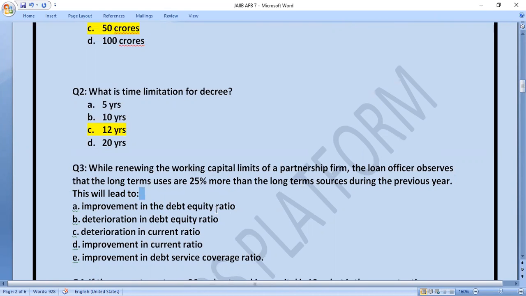Improvement in the debt equity ratio, deterioration in the debt equity ratio, deterioration in current ratio, improvement in current ratio, improvement in debt service coverage ratio. Let's see what is the right answer of this question. And the right answer is C, that is deterioration in current ratio. Because friends, here what is happening? Long-term uses are 25% more than the long-term sources. So this effect will be there.